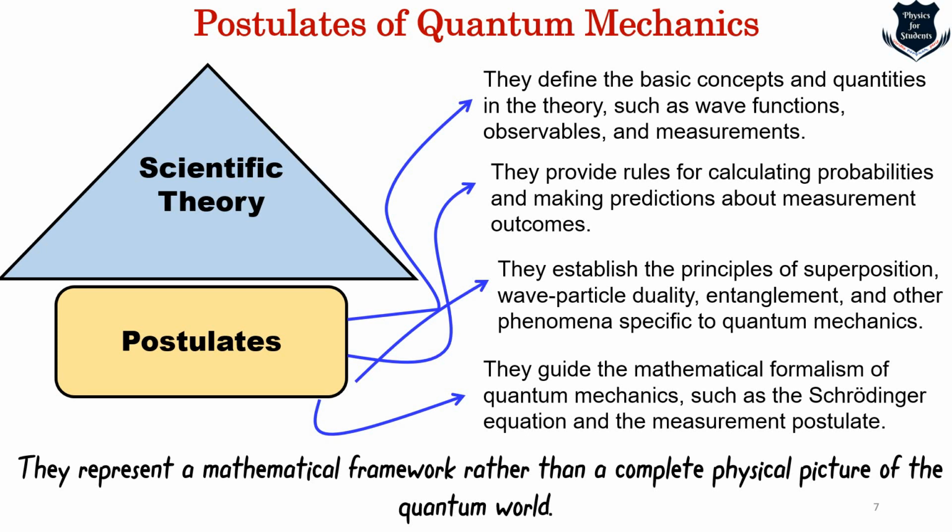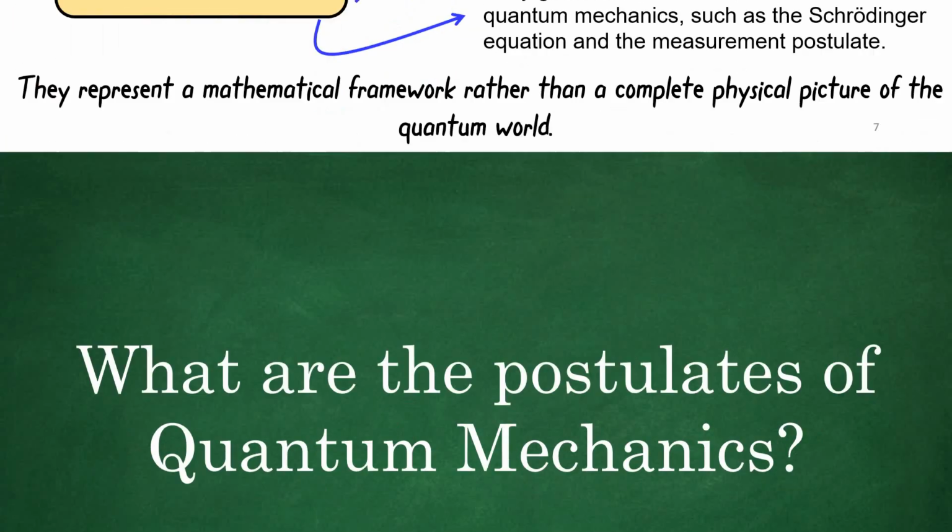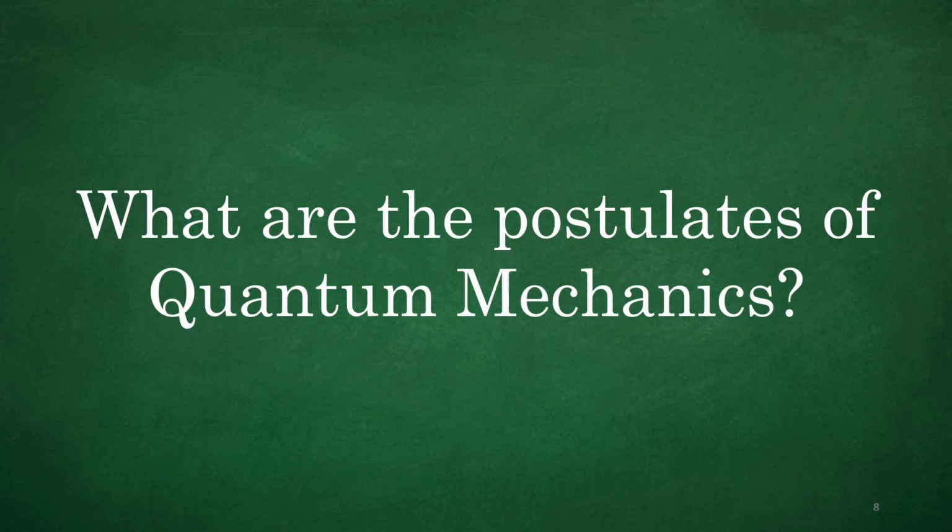So here is a final summary. They represent a mathematical framework rather than a complete physical picture of the quantum world. The question is why we are saying that it is a mathematical framework rather than a complete physical picture. Coming up in the next part of our video, we will now understand what the postulates of quantum mechanics are, and then you will be able to understand why they are mathematical but not physical.